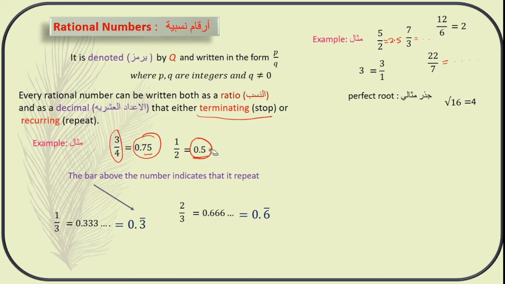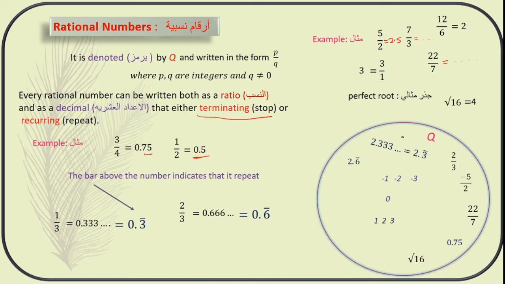So these numbers are called the rational numbers. I hope you understood now. So let me move further. This is the set of rational numbers: decimals which are repeating after the decimal point, fractions like 2 by 3, negative numbers, ratios, decimals which stop, and perfect roots. Perfect roots you can even write as the cube root of 8, which is equal to 2, which is also a rational number.